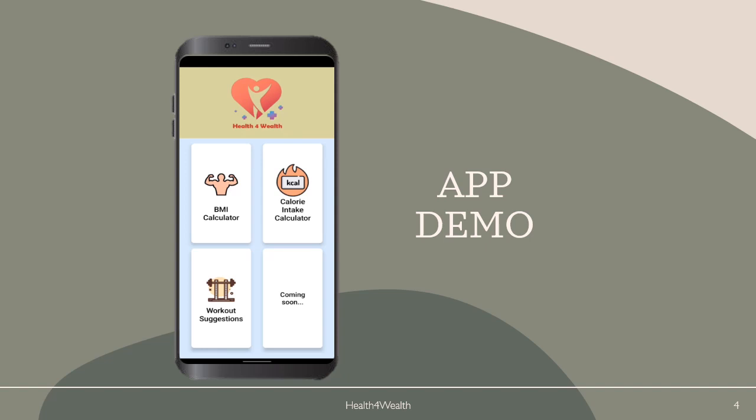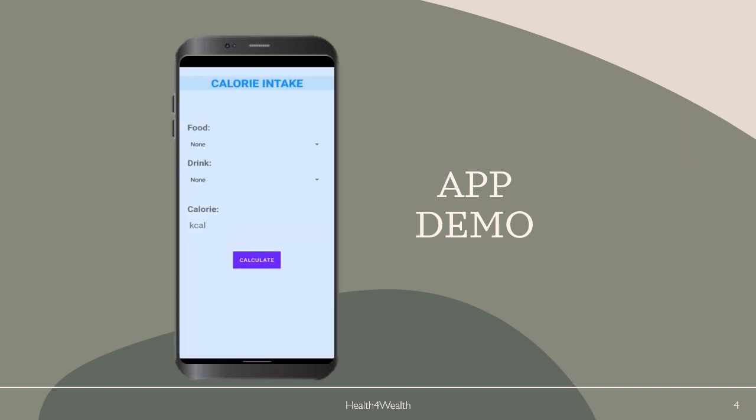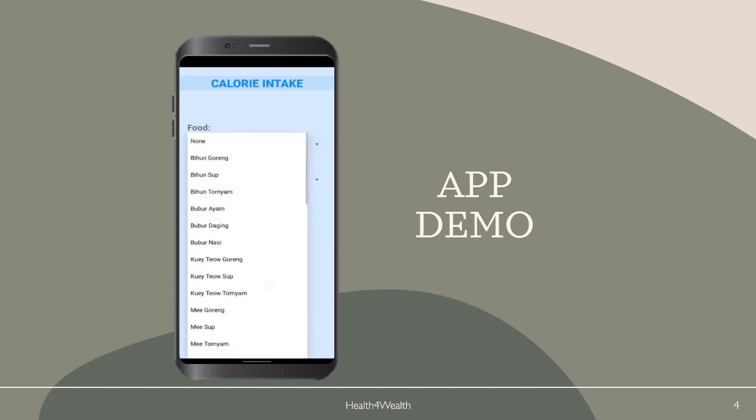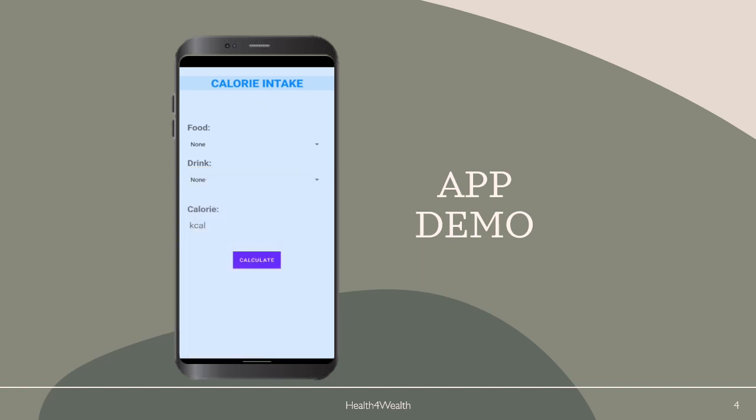Next, when users click on calorie intake calculator, they will meet this page where there are selections of food and drinks that they can choose from to calculate the calorie of the food and drink combined. So let's say they eat mee goreng and drink Milo. So the total calorie would be 440 kilocalories.